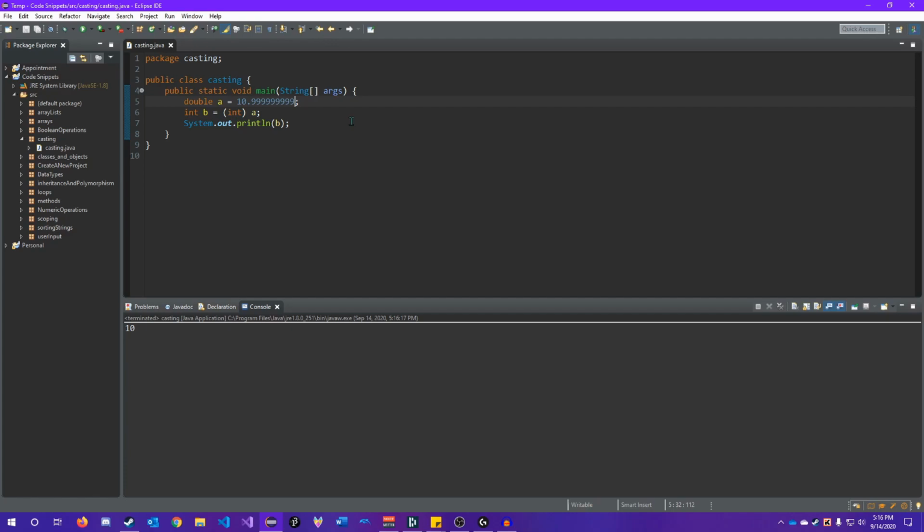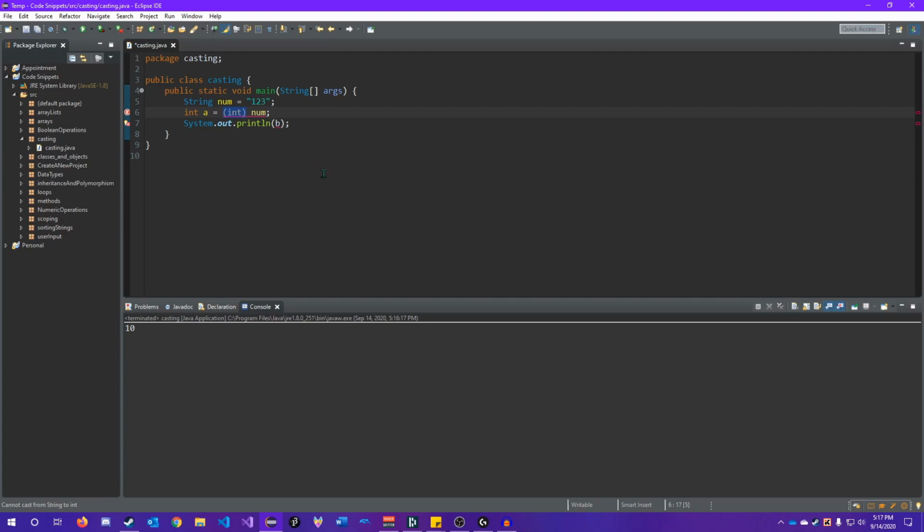There's also something called parsing, which is very similar, and that's converting two non-like data types. For example, if we have a string, and I'm going to call it num and set it equal to 123, and then I'm going to take this and convert it to an int. Well, if I just say int a equals (int) num and try to cast it like that, this isn't going to work, because we cannot cast from a string to an int. They're not like data types. So instead, we have to parse it.